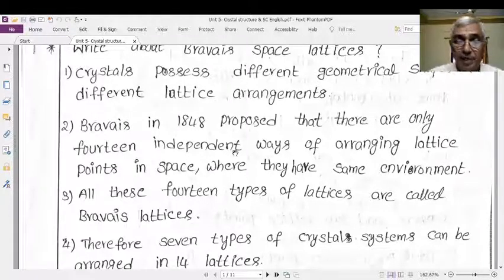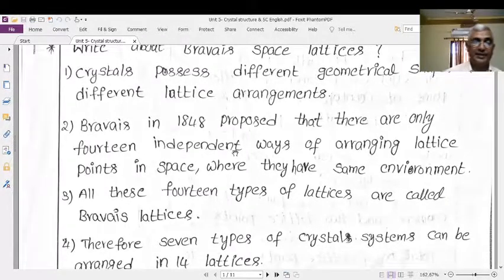Only 14 independent ways are possible to arrange lattice points in space. Definitely, lattice point means they have the same environment. As 14 independent ways of arrangement of lattice points are possible, these 14 independent lattices are known as the Bravais lattices.